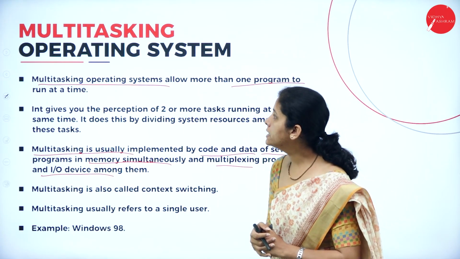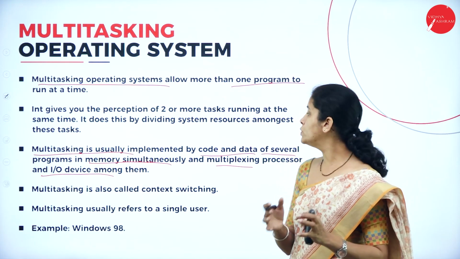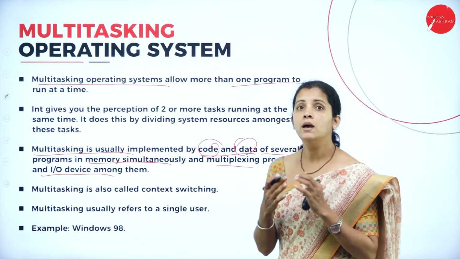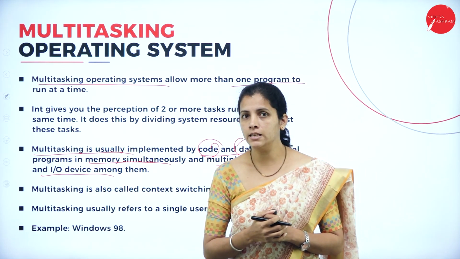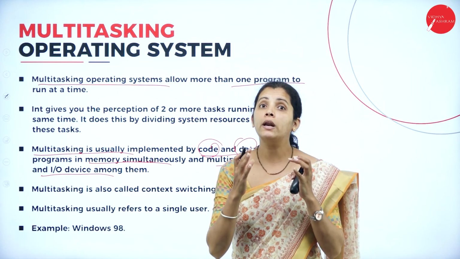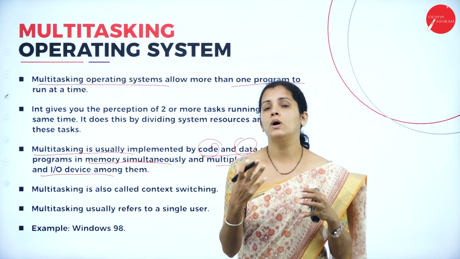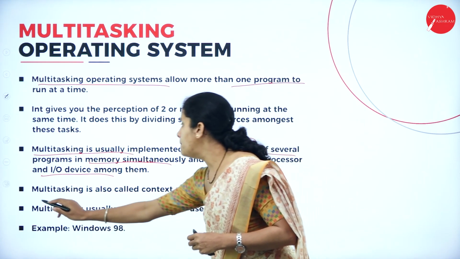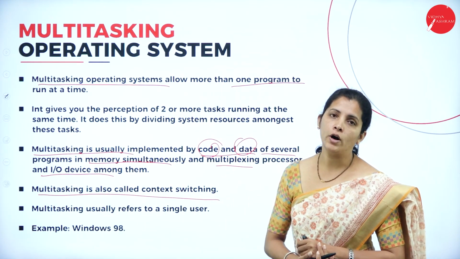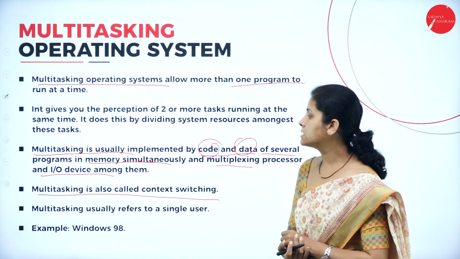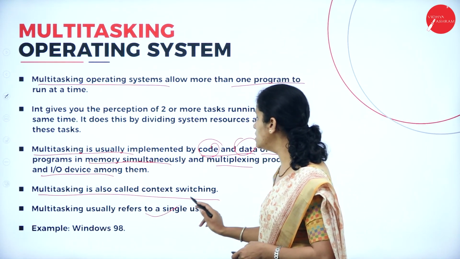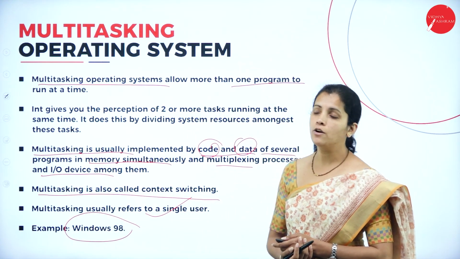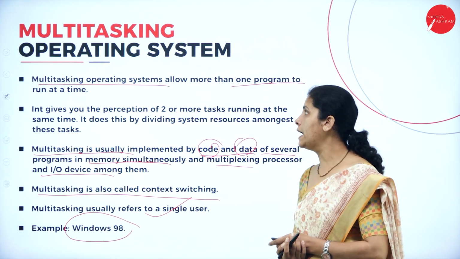That means in a multitasking operating system, we use the concept of code and data, and it uses multiplexing. So what is this multiplexing? Multiplexing is capable of reading multiple inputs, but what is the output? I can get only one output. So multitasking is also called context switching, and multitasking usually refers to a single user, and the best example of a multitasking operating system is Windows 98.